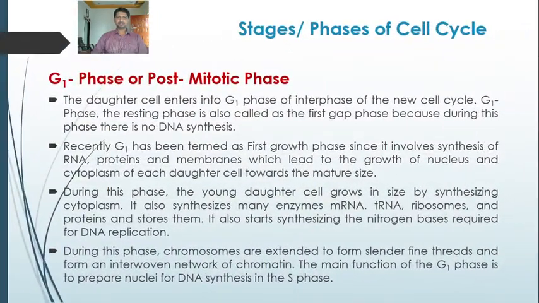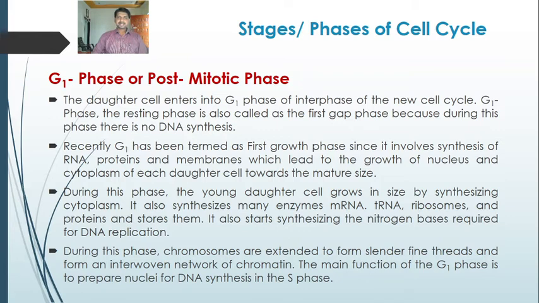So one by one we are going to discuss the phases of the interphase. The first one is the G1 phase, or post-mitotic phase. The daughter cell enters into G1 phase of interphase of the new cell cycle.